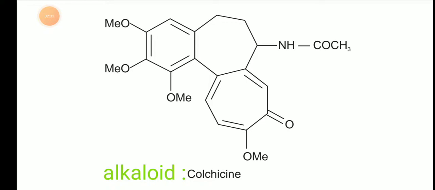So it is important to describe how alkaloids work. The alkaloids are bitter in taste, and they form water soluble salts, and this is why alkaloids are so important in terms of usefulness.